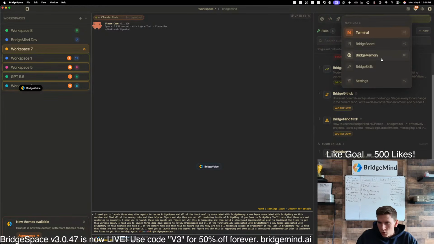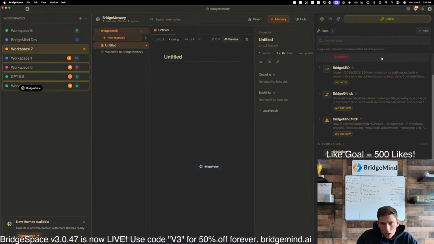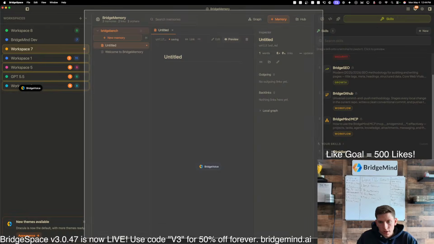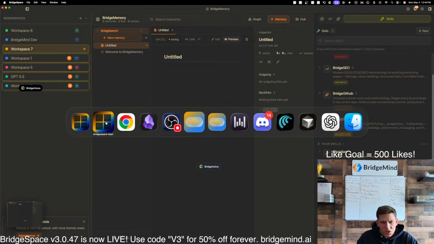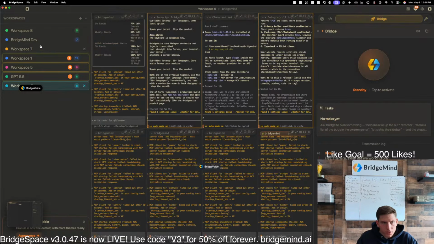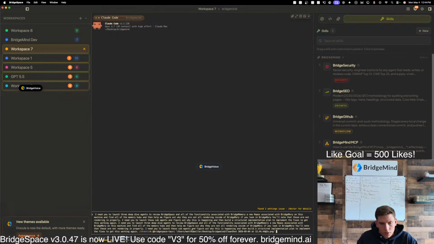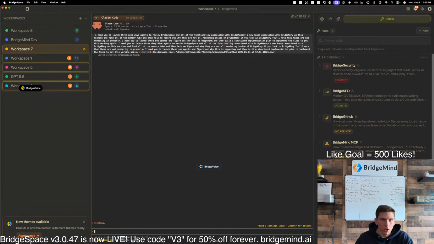Okay, let's go over here to BridgeMemory. What I want to do is take a screenshot of this because, as you guys can see, we literally only have one memory hub, and that's just not right. There's something wrong with this where it's just not working. So you guys can see there's only one memory hub. We're going to launch these deep dive agents and see what we can get here.